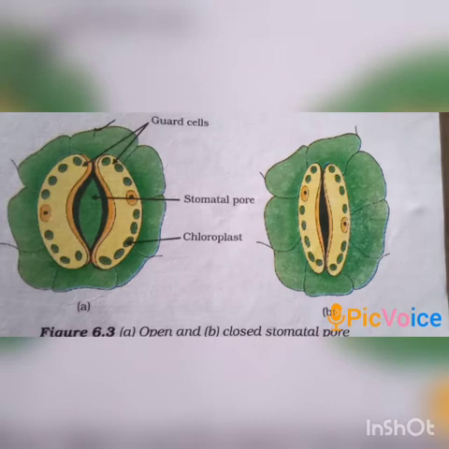You can see guard cells in this picture. Stomata has 2 guard cells. So these guard cells control the closing and opening of these stomata. The guard cells swell when water flows into them, and that causes the stomatal pore to open. Similarly, the pore closes if the guard cells shrink.